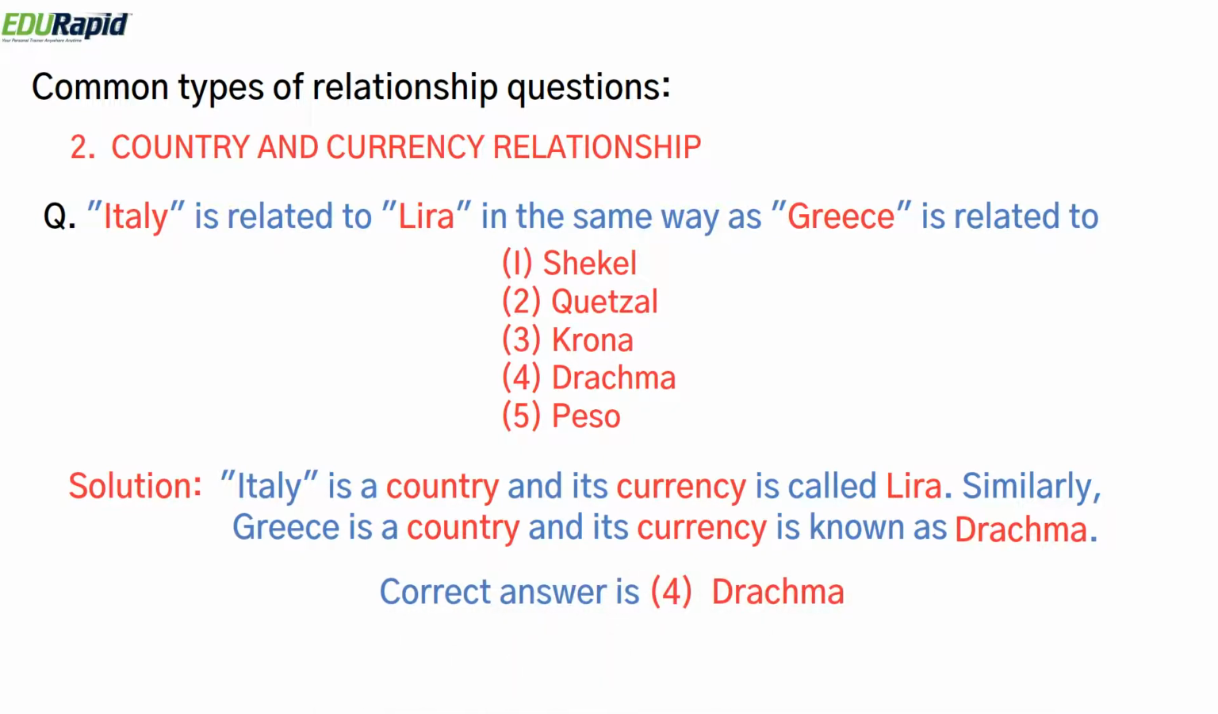Before the creation of the European Union, every country in Europe had its own currency, and Italy had the currency called lira and Greece had the currency called drachma.